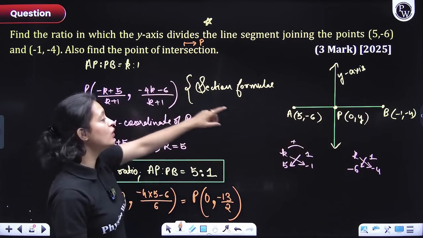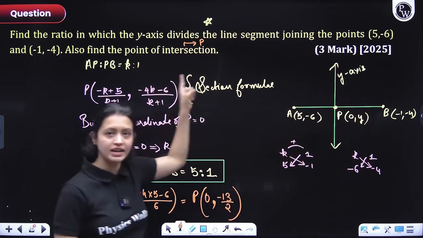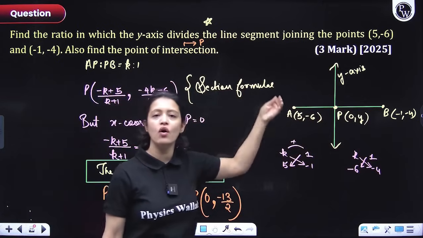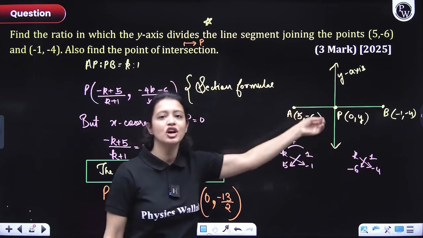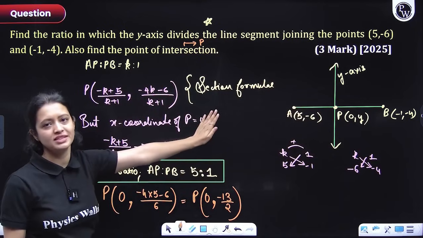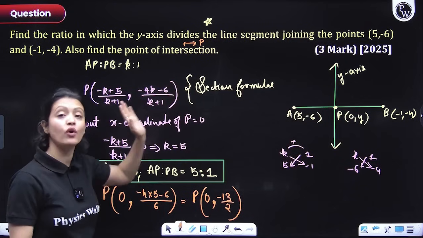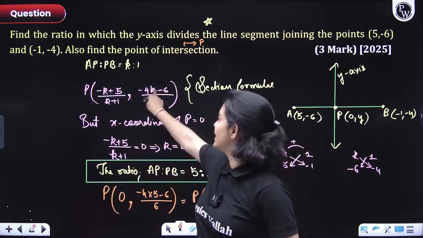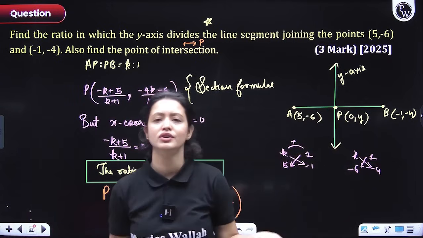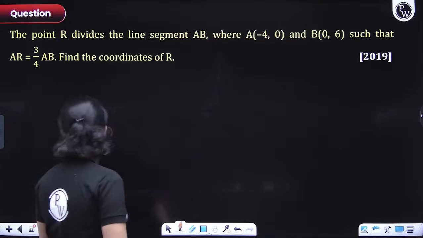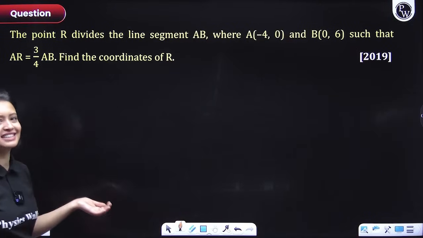Now, we figured out the intersection point's coordinates using the section formula. After that, depending on whether it's the x-axis or y-axis, you will put one of the coordinates as 0. Here, the x coordinate had to be 0. If you had the x-axis, the y coordinate would have been 0. From there, you will get the value of k, and then you can put the value of k here and get the coordinates of the point of intersection. Okay, everyone? So yes, with that, let's discuss this problem.